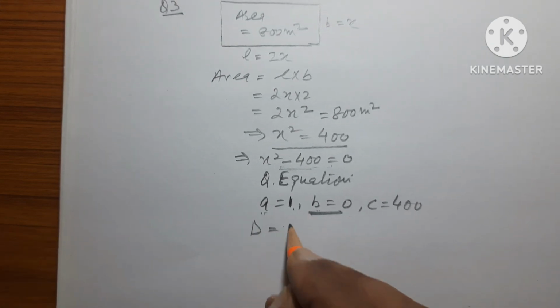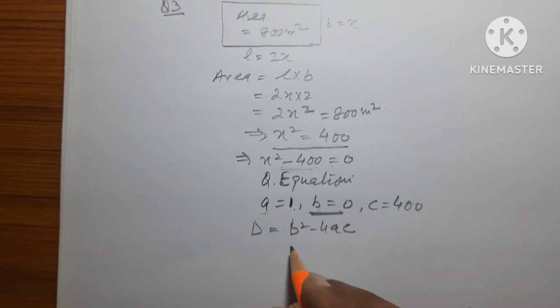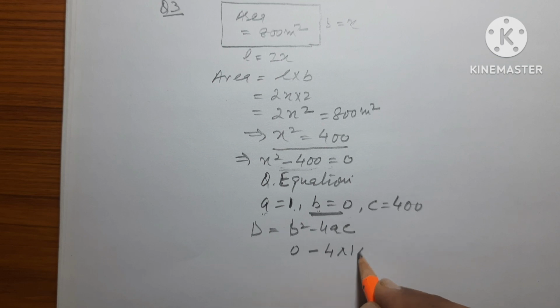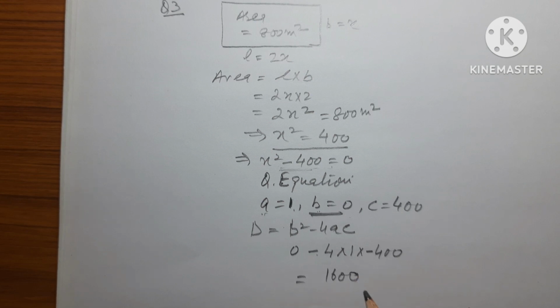Now D is equal to B square minus 4AC, which is 0 minus 4 into 1 into minus 400, which is equal to plus 1600.